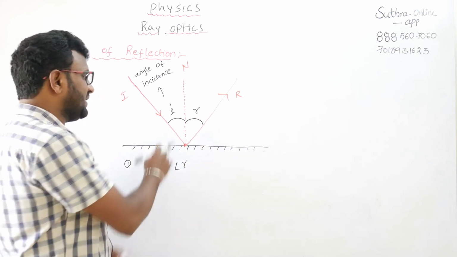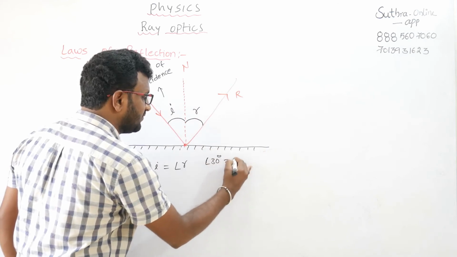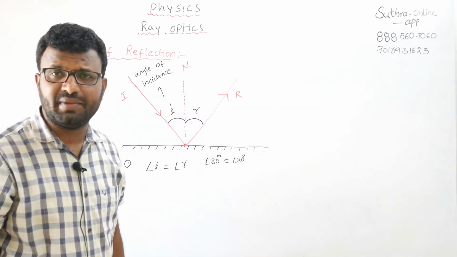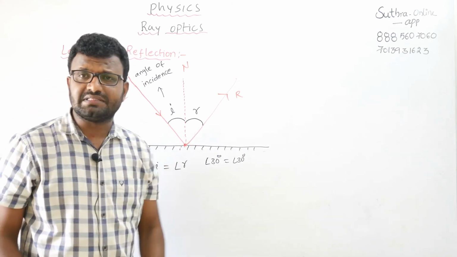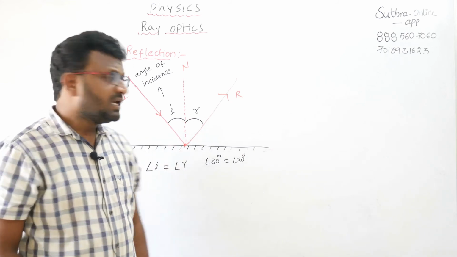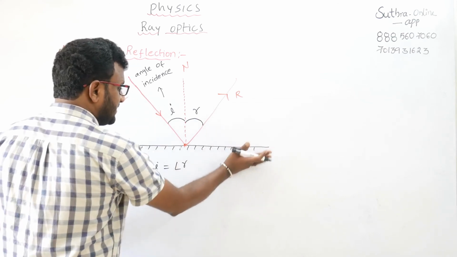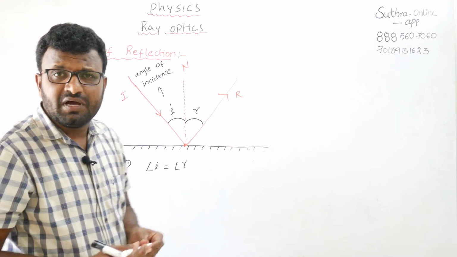For example, if the angle of incidence is 30 degrees, the angle of reflection is also 30 degrees. If the angle of incidence is 45, the angle of reflection is also 45. If the angle of incidence is 60 degrees, the angle of reflection is also 60 degrees. So that is the first point: angle of incidence is equal to angle of reflection.